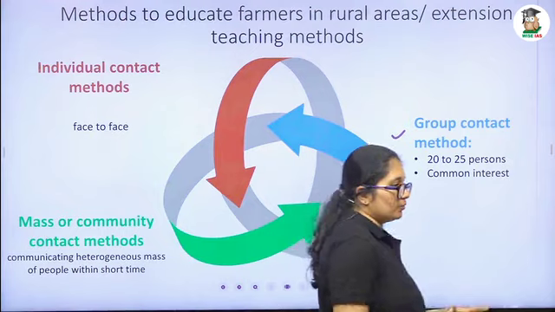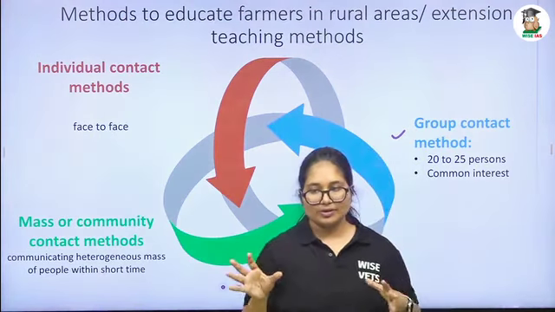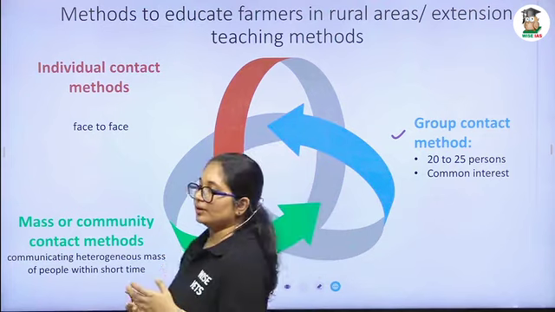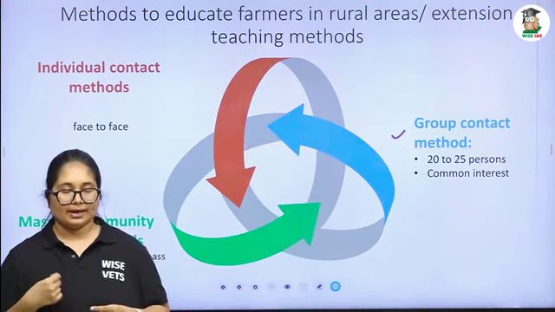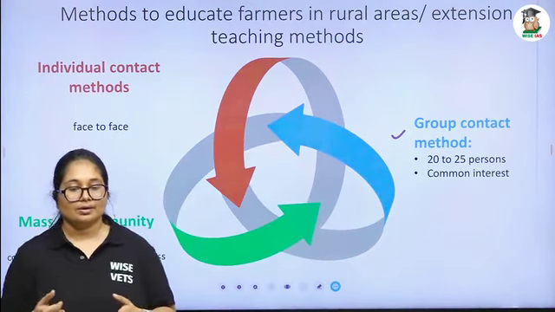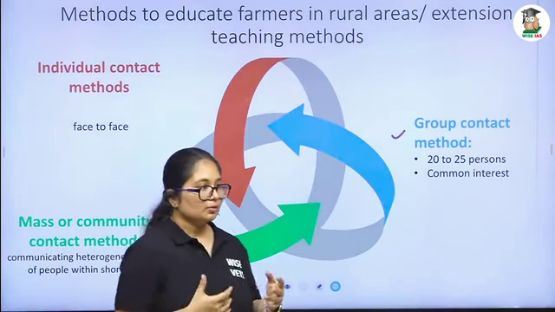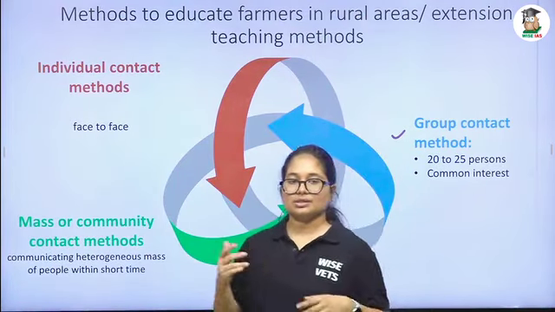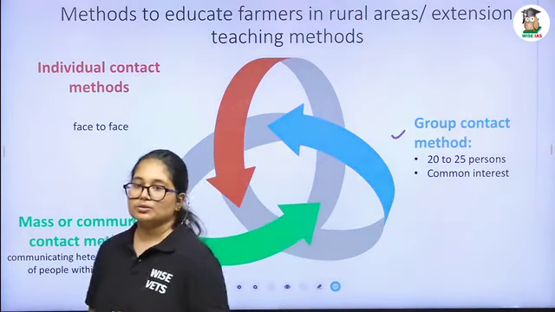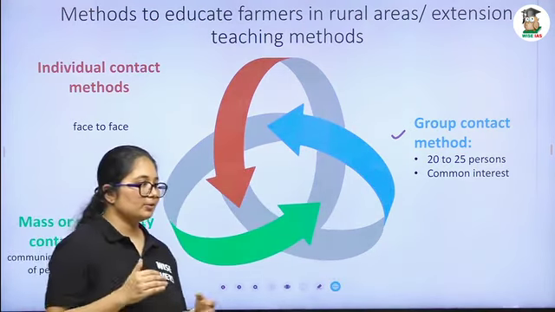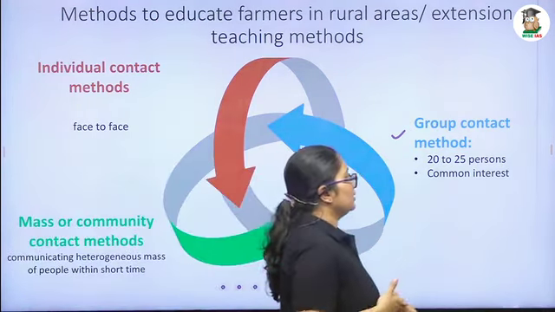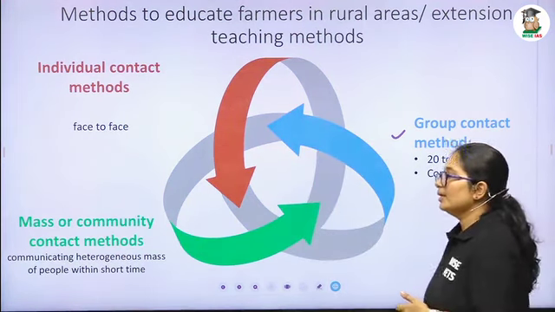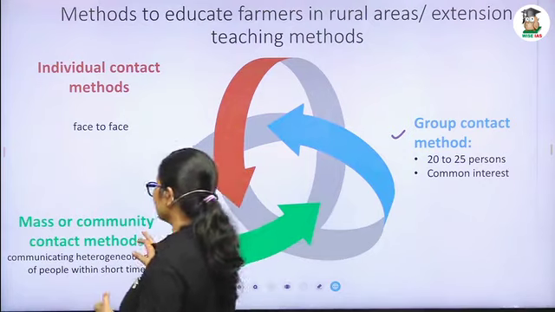All the employees of the office will come to one area, and they will ask, okay, how to improve, how to get the target on time. What are the things we can change? So in the brainstorming, all the persons will come and give suggestions and ideas. So in group contact method, there will be 20 to 25 people, and they will talk about a common interest or common problem. The final one is the mass or community contact method.